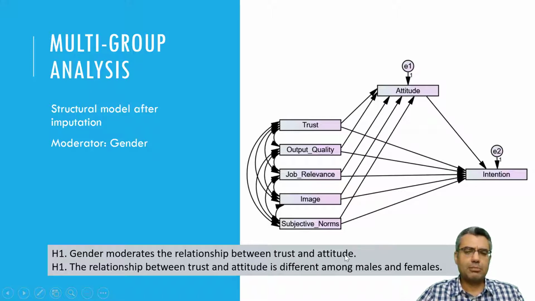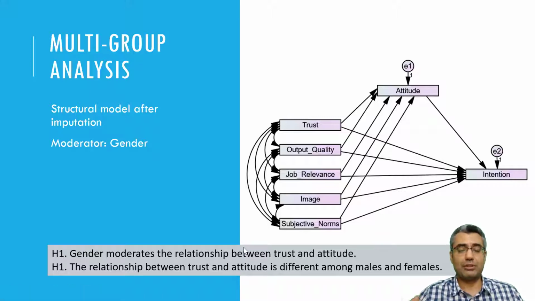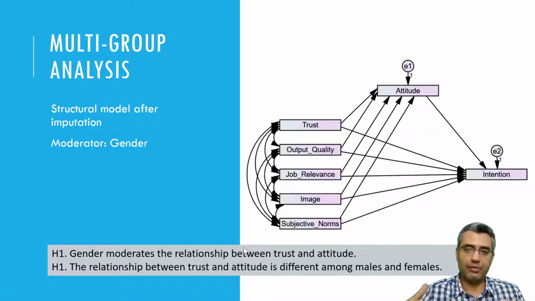Usually we write, for example, we expect the relationship to be stronger or weaker for males, so you may write a one-tailed hypothesis. What you can see here is a two-tailed hypothesis, which means we don't state which one is stronger, the relationship for males or for females. The hypothesis is that these relationships are significantly different among males and females.